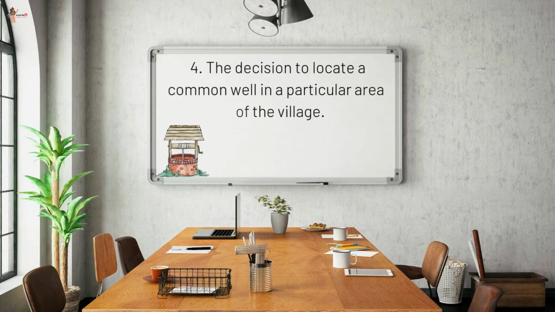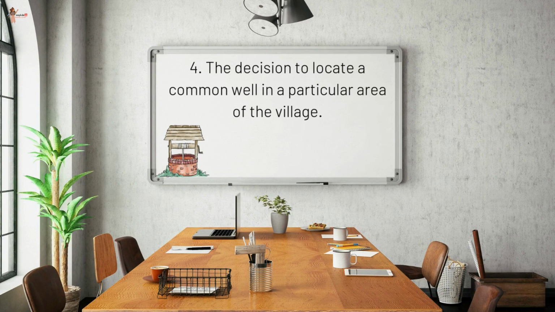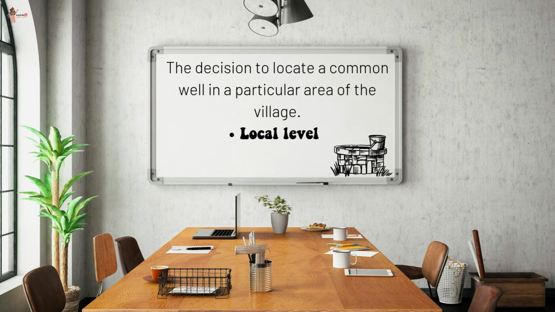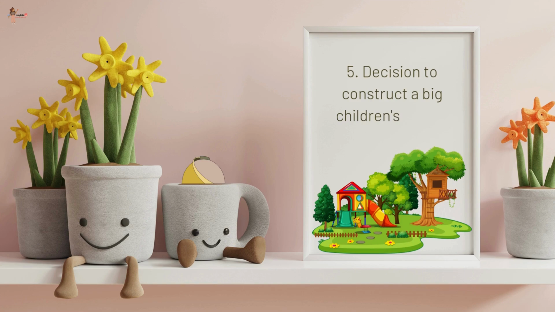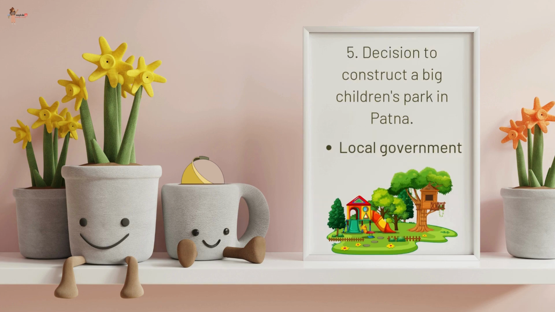Next is the decision to locate a common well in a particular area of the village. I'm sure you guessed it right. It would be decided on a local level. How about the decision to construct a big children's park in Patna? Again, it is about a particular city, so it would be decided at the local level.